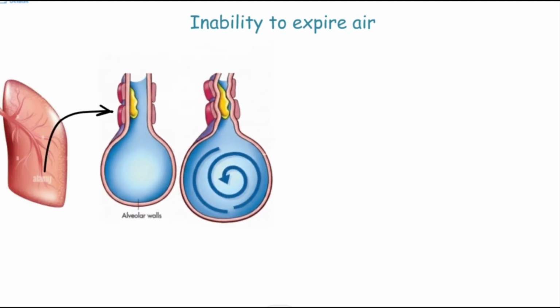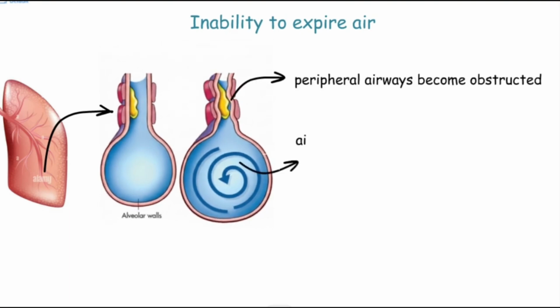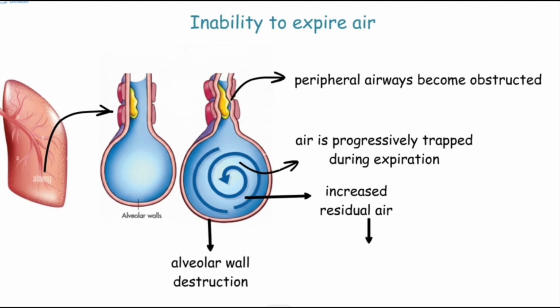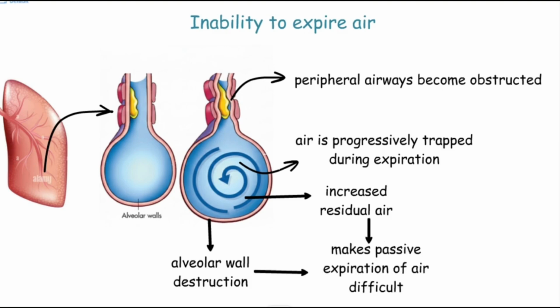Inability to expire air is a main characteristic of COPD. The primary site of the airflow limitation is in the smaller airways. As the peripheral airways become obstructed, air is progressively trapped during expiration. The volume of residual air becomes greatly increased in severe disease as alveolar attachments to small airways, similar to rubber bands, are destroyed. The residual air, combined with the loss of elastic recoil, makes passive expiration of air difficult.